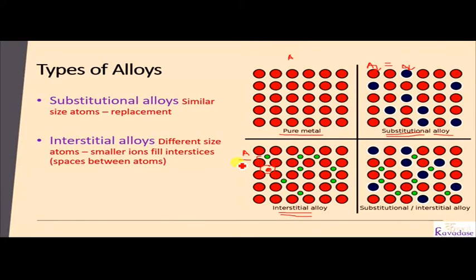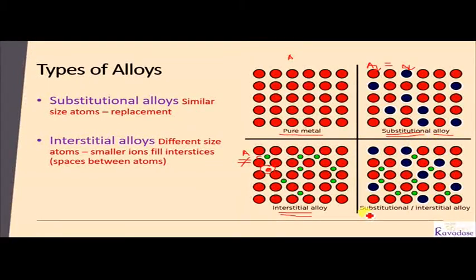In interstitial type of alloy, two metals having different atomic sizes can form an interstitial type of alloy, and two metals having similar atomic size will form a substitutional type of alloy.